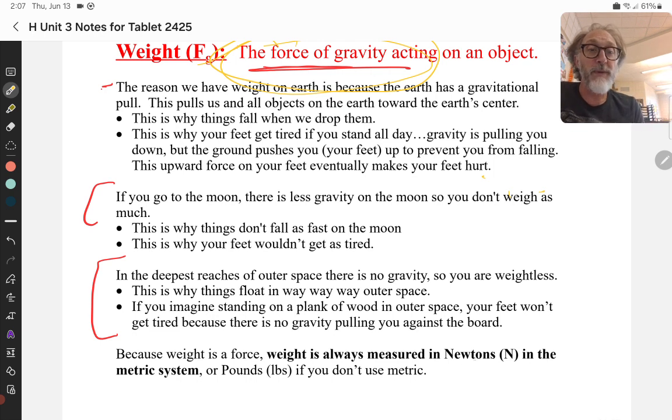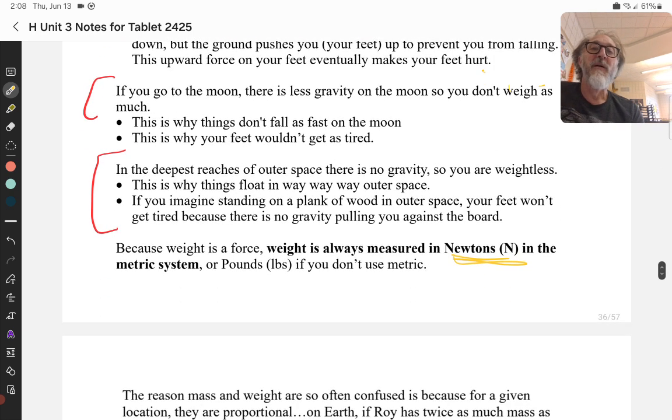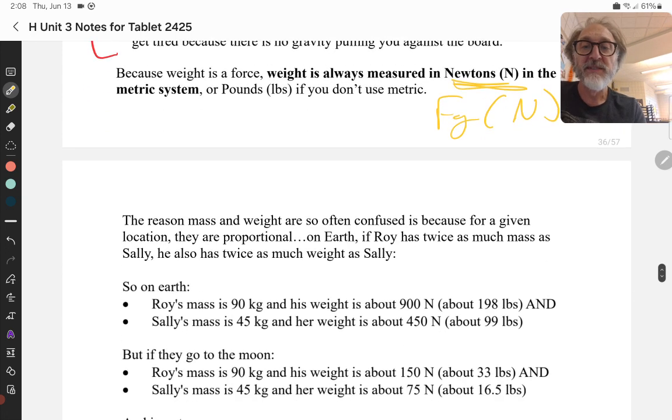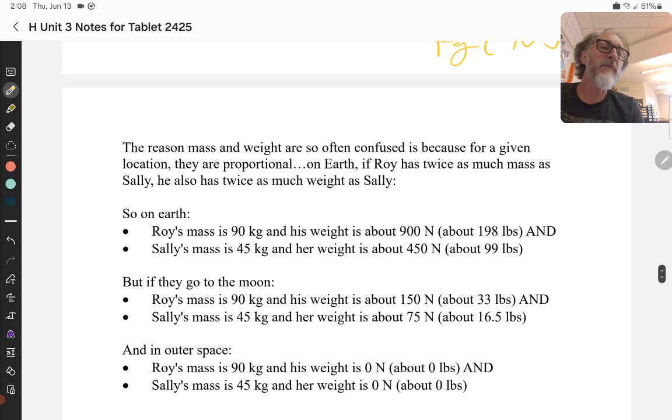Because weight is a force, we measure it in newtons, or pounds if you're not using the metric system. So mass is going to be in kilograms. Force of gravity, weight, is in newtons. Now, in Europe, if you ask somebody, hey, how much do you weigh? They're going to give you their weight in kilograms, which is wrong. Dear Europe, you're making it harder for me to teach physics to my students.